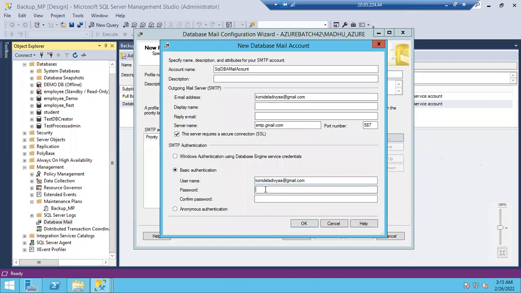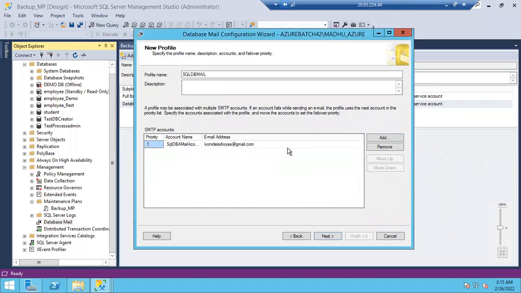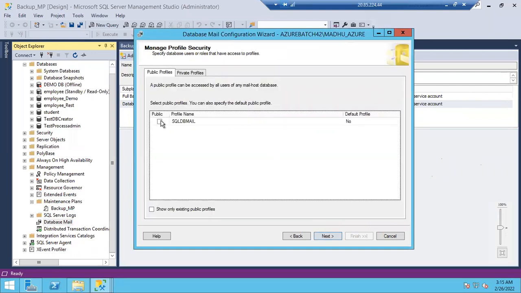So let me give the password, guys. This is my Gmail ID password. Done. Just click OK. Don't give a new password. The one which you are using for logging into your Gmail ID, give that password only. Go to next. Select the profile, public profile, private profile you will have, and default profile.